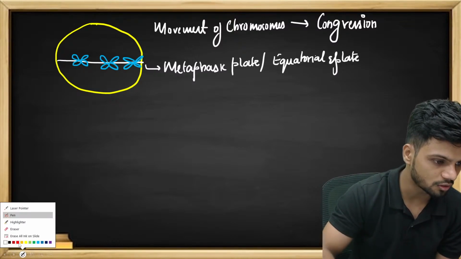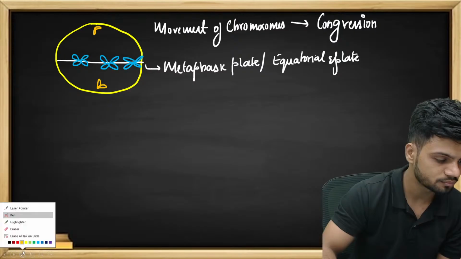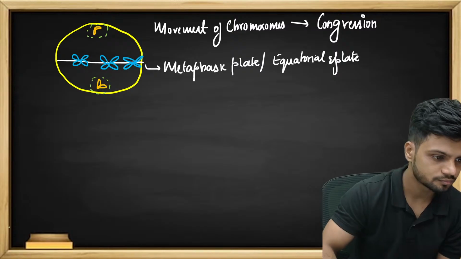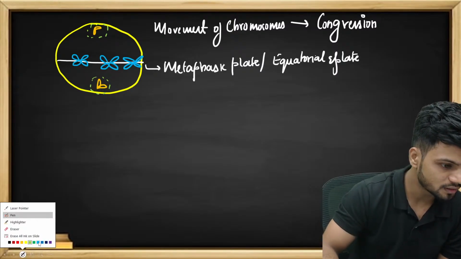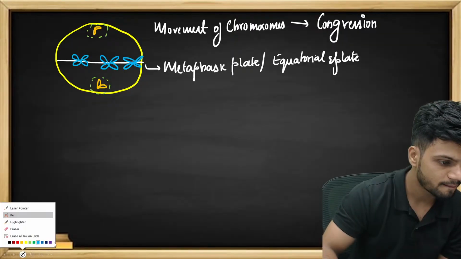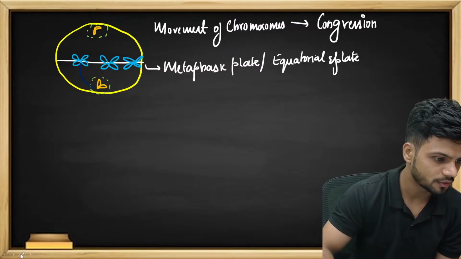Now here what do we have, students? Apart from that, in the corners what do we have? We have the microtubules, the centrosome, the pericentriolar space, and here we have the microtubules attaching. Let me draw it in white only.